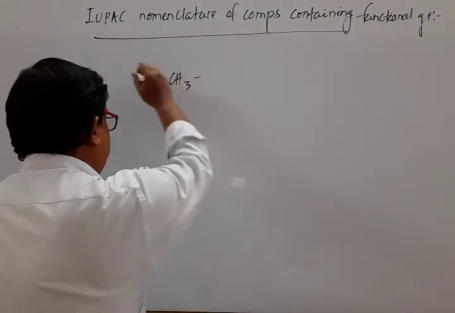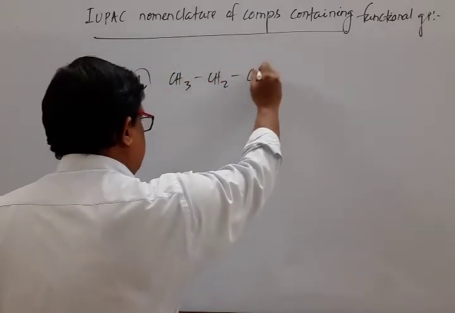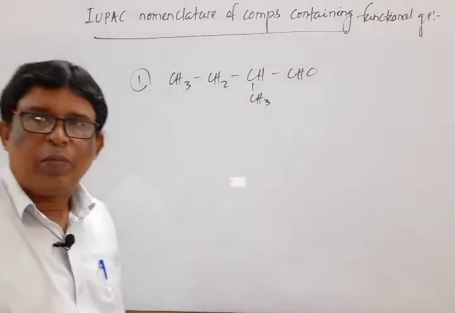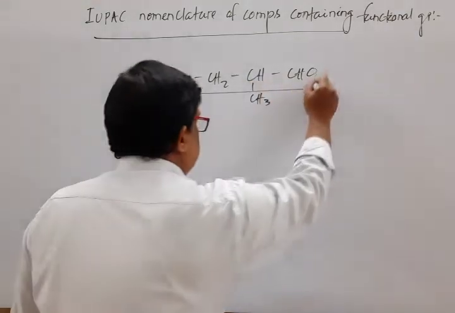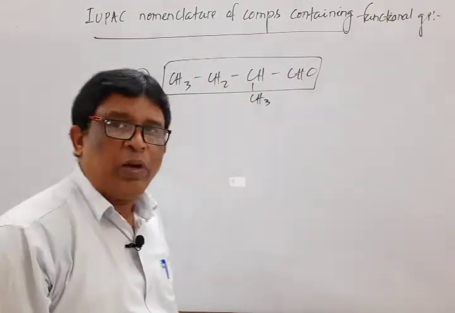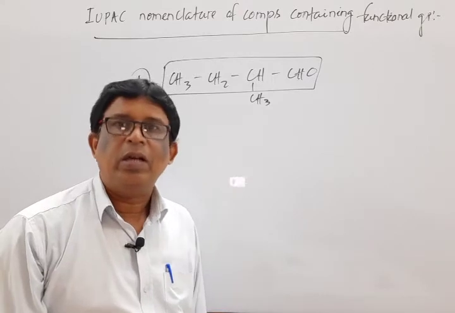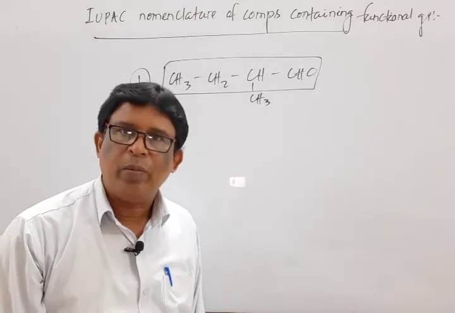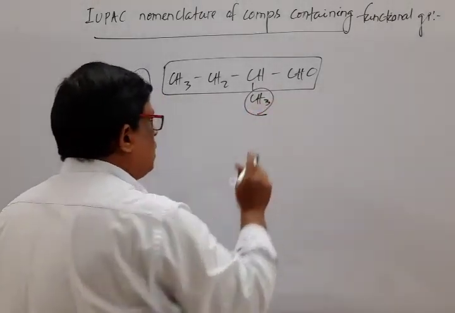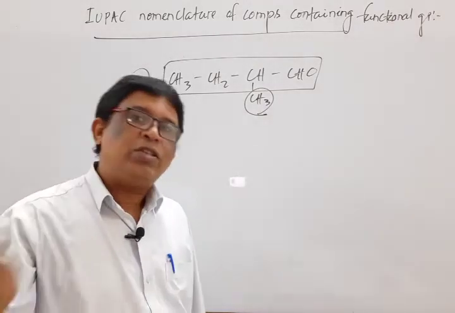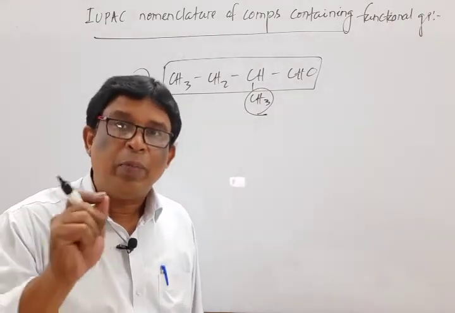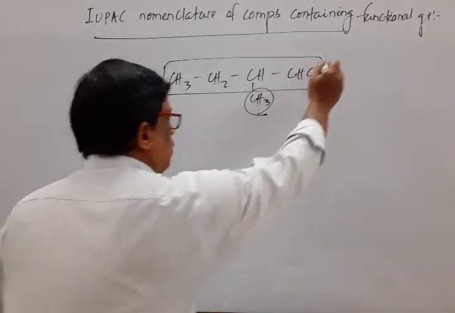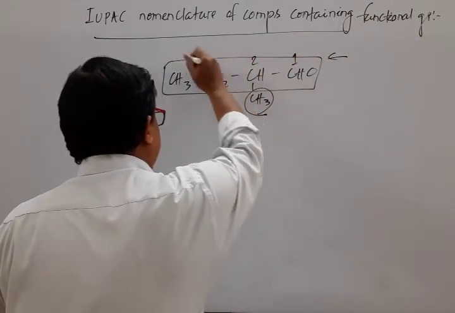I write one example. CH3, CH2, CH3, CHO. Mark that. Here the functional group is there, so we have to select this one. While numbering, it should be done in such a way that the functional group containing carbon atom possesses the lowest number, not the substituent. So if a functional group and a substituent are both there, more emphasis is given to the functional group but not the substituent. Mark that. So numbering should be 1, 2, 3, 4.